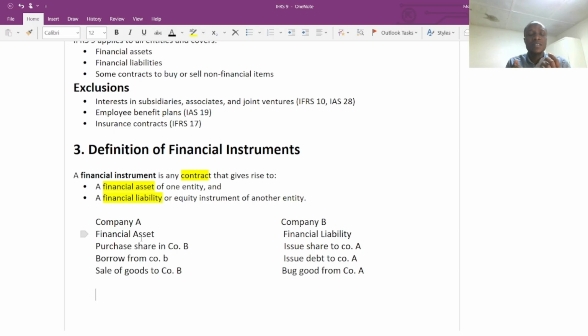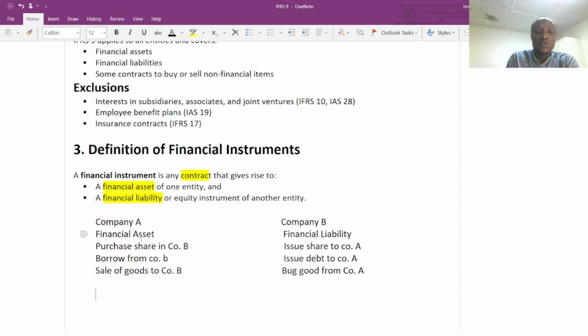Borrowing money means company A will receive the cash and company B will give out the cash. In the banking industry, it's simple. Since the customer, company A, is receiving funds from the bank, we are going to recognize the financial asset as well as the financial liability.